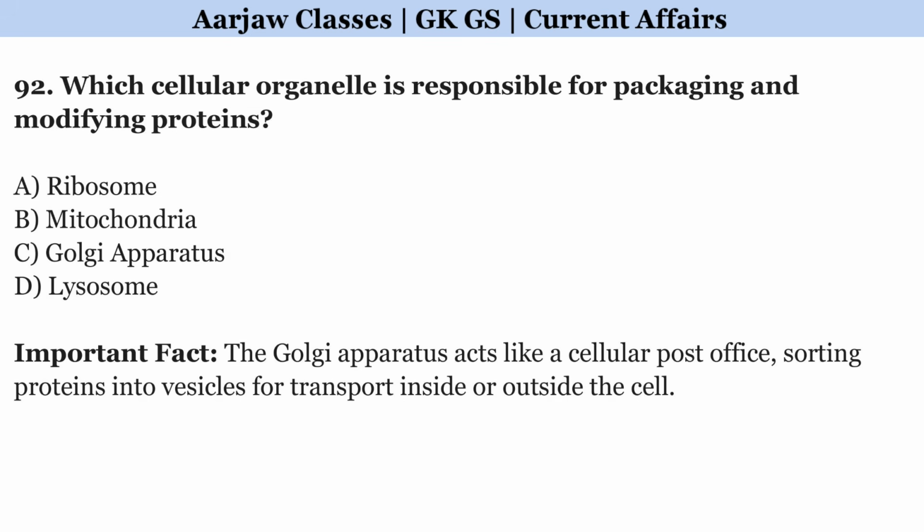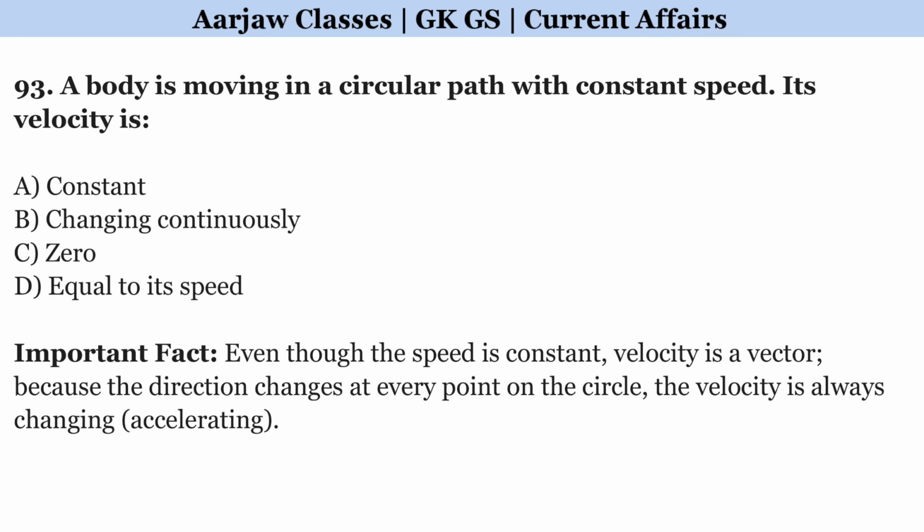Which cellular organelle is responsible for packaging and modifying proteins? Correct option is C, Golgi apparatus. A body is moving in a circular path with constant speed. Its velocity is? Correct option is B,